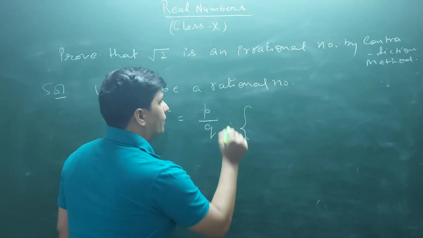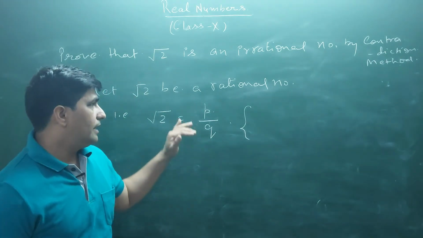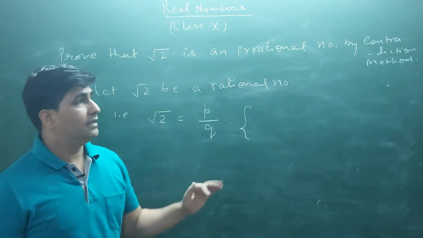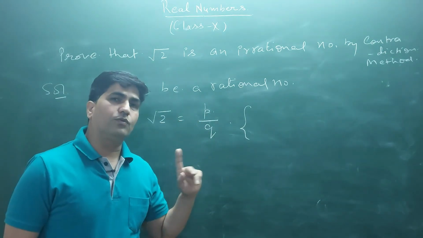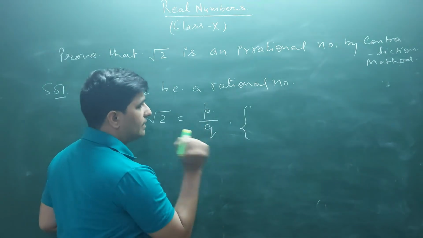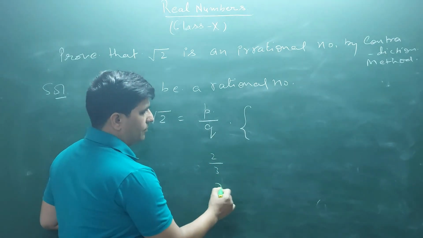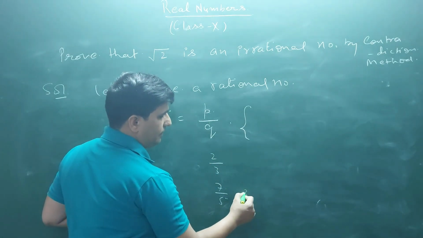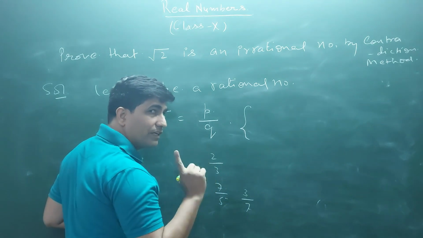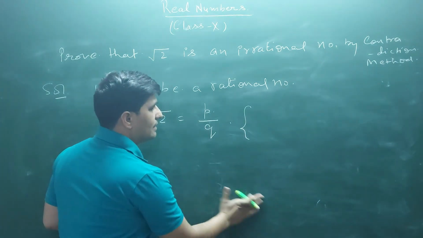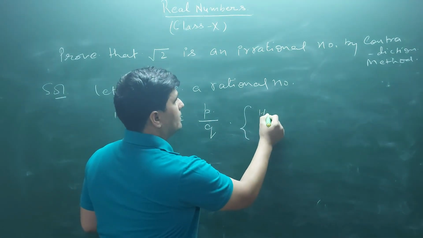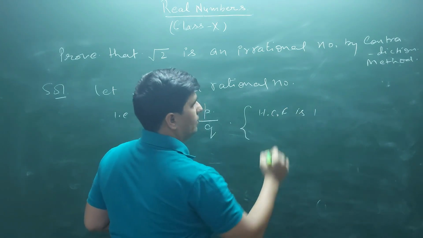But we will assume that p and q, right, means this fraction p by q is in lowest form. Lowest form means there is nothing common between p and q other than 1, means their HCF is 1, right? What we are assuming here means it is like this 2 by 3 form or 7 by 5 form or 3 by 7 form. It is like this because nothing is common. 3 and 7, the common factor is 1 only. So what is their HCF? Their HCF is 1, right?